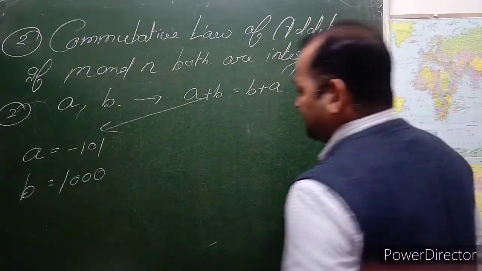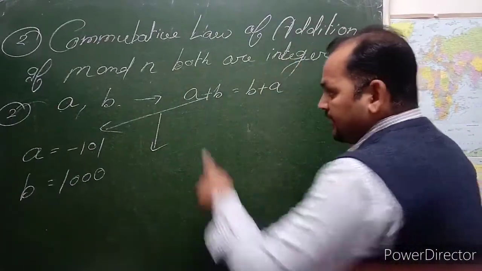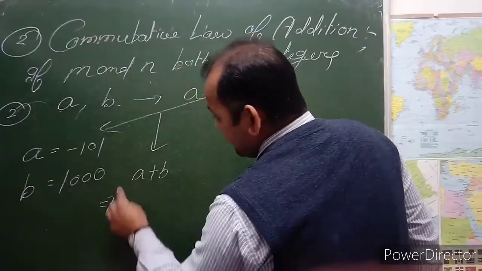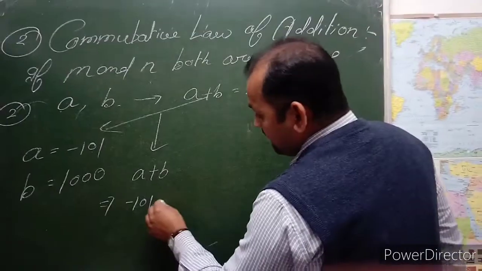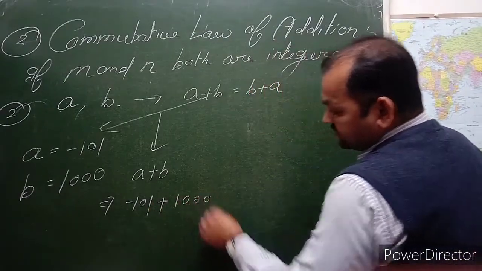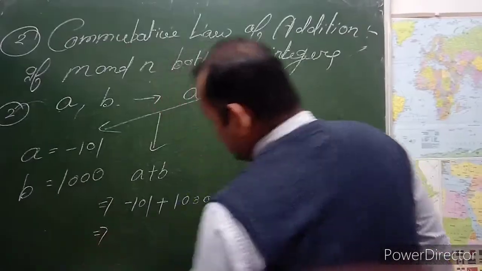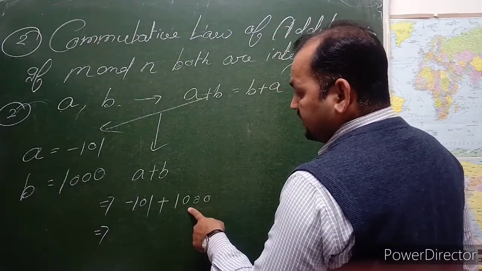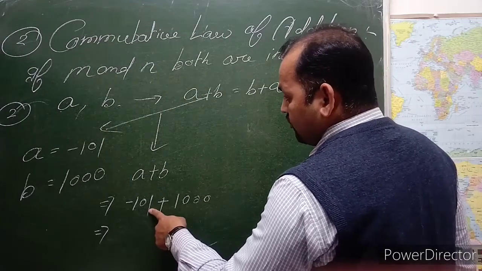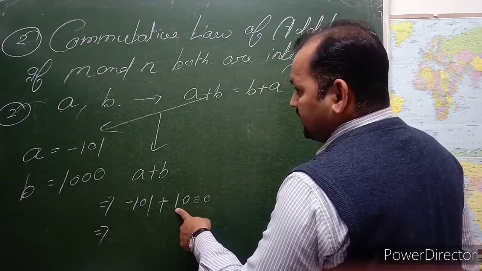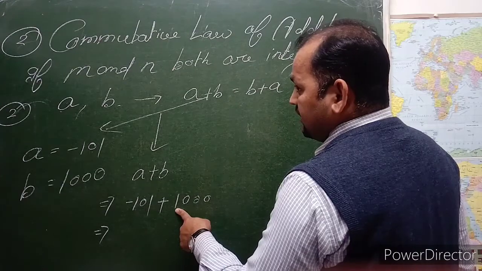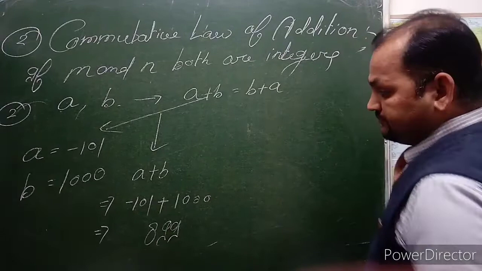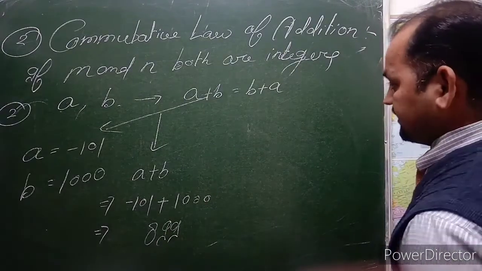So a plus b means minus 101 plus 1000. Then we subtract, which gives 899.